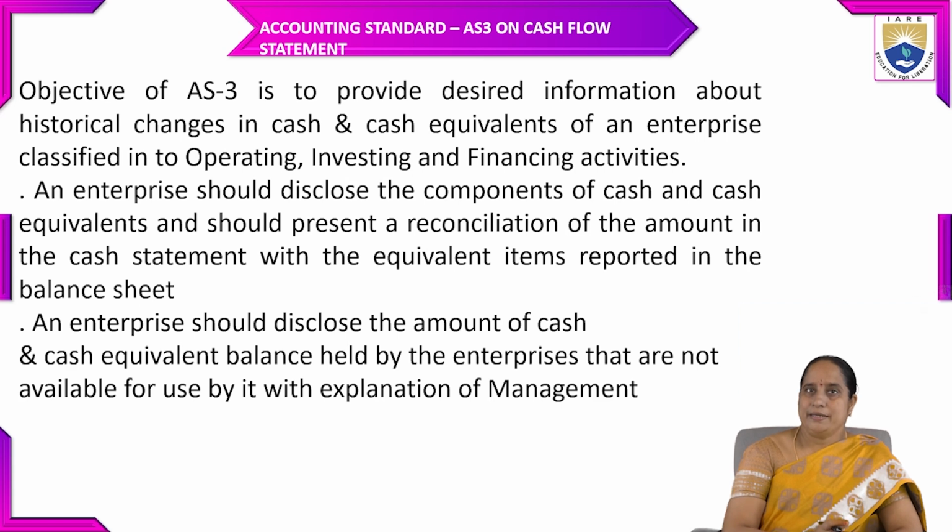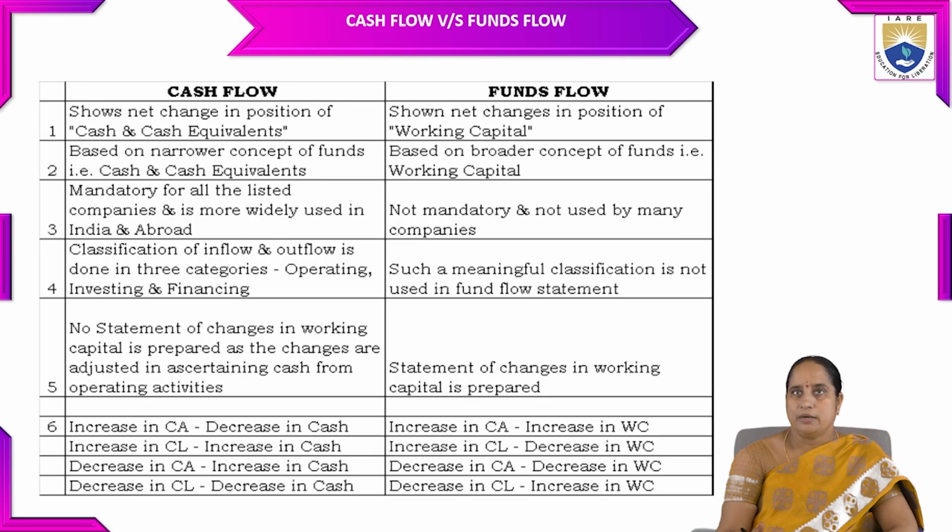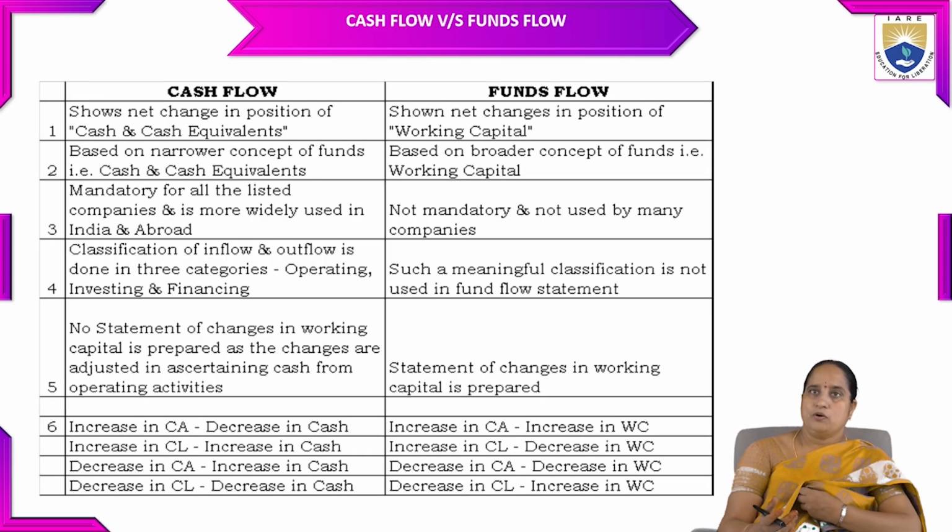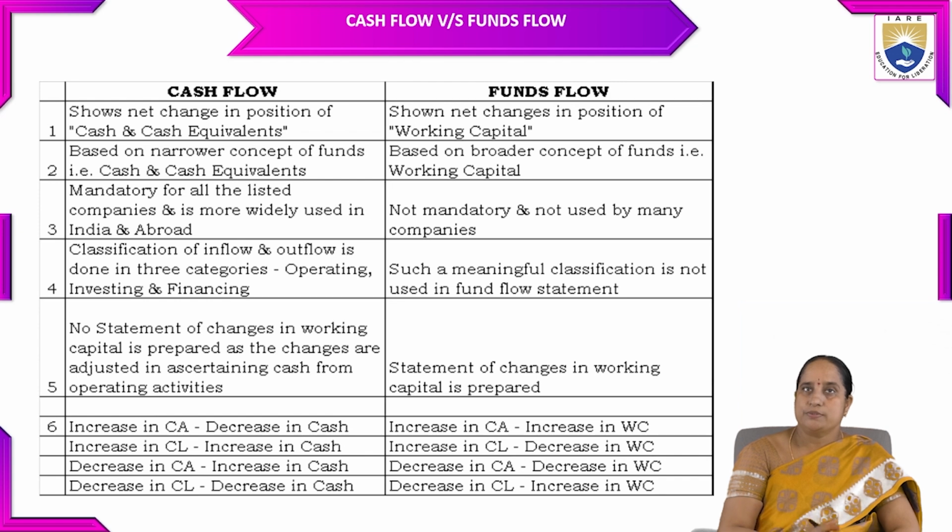An enterprise should disclose the amount of cash and cash equivalent balances held by the enterprise that are not available for use by it, with an explanation by management. This is for their own understanding of how much cash reserves are there in the organization and what the various applications or uses of that cash are, so that they can analyze with the help of the cash flow statement.